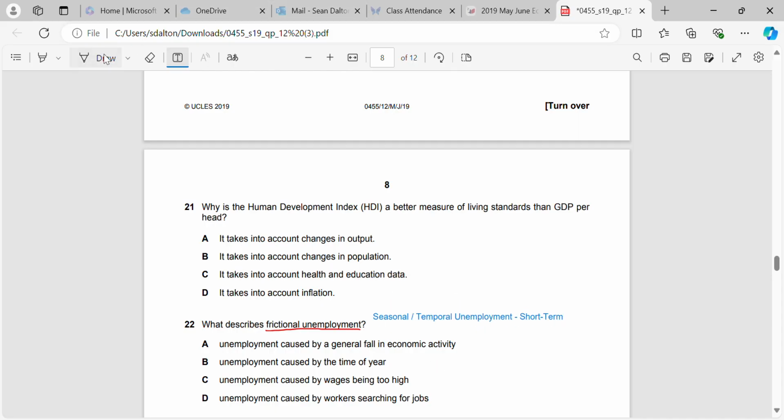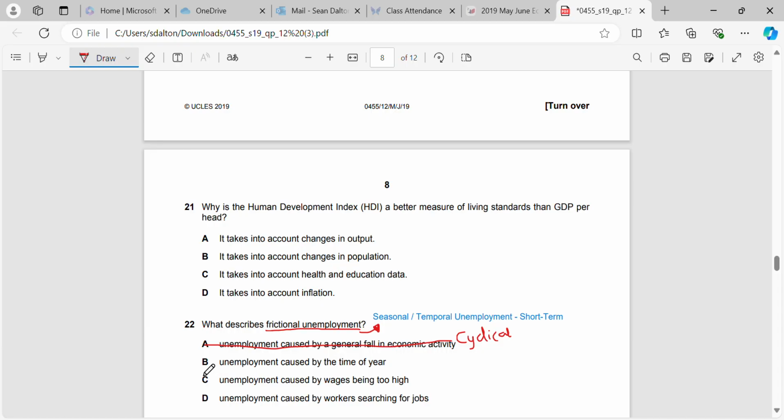People will only be out of a job for a short period of time in comparison to structural and cyclical, which are long-term forms of unemployment. Okay, so unemployment caused by a general fall in economic activity, that is not frictional, that is cyclical. Remember, cyclical unemployment is long-term, and that arises, or it comes about, because of a lack of aggregate demand.